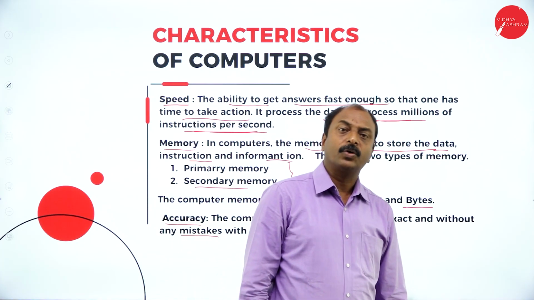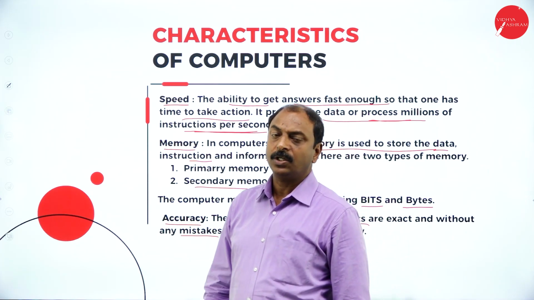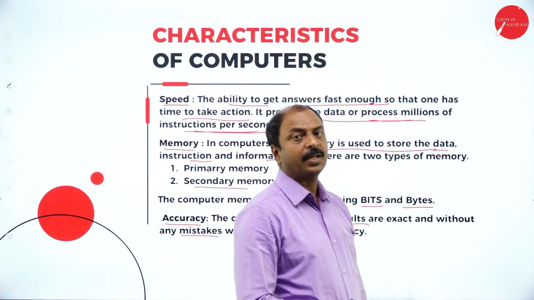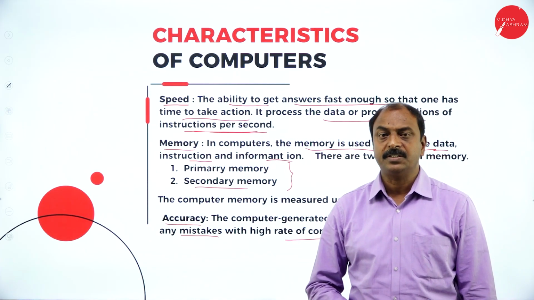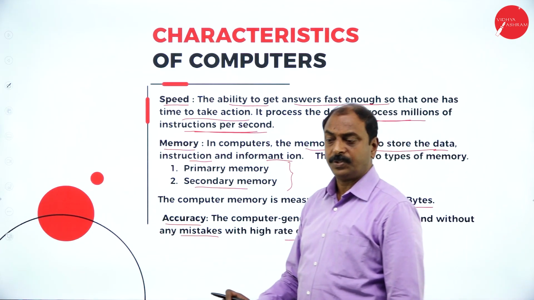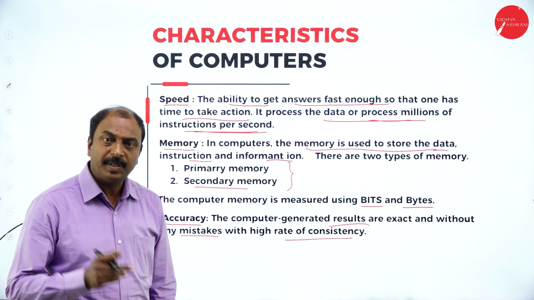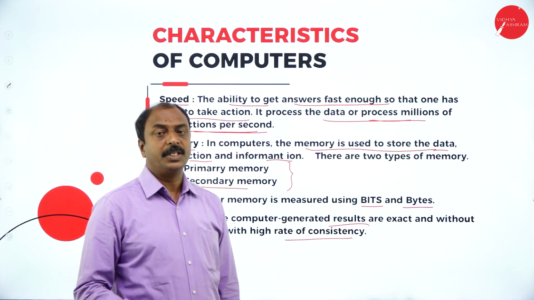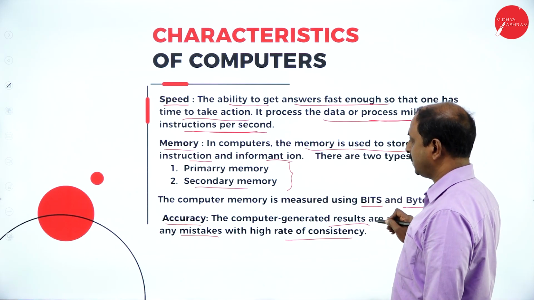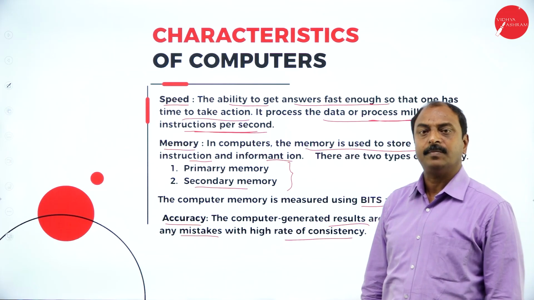So computer never goes wrong because it is a machine and it has to be instructed to do different kinds of tasks. So if at all there is any problem in the result, or if we get wrong answers for any type of calculation, it is nothing to do with the computer. It is not a mistake of the computer, because it is a machine. There might be mistakes in the computer program or instructions. So computer always gets us accurate results without any mistakes. That is one of the characteristics of a computer.